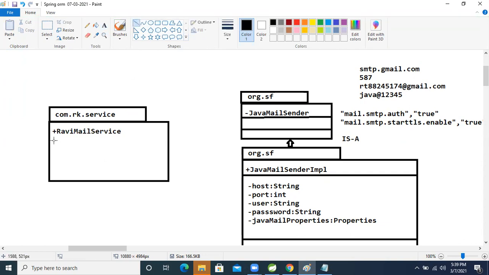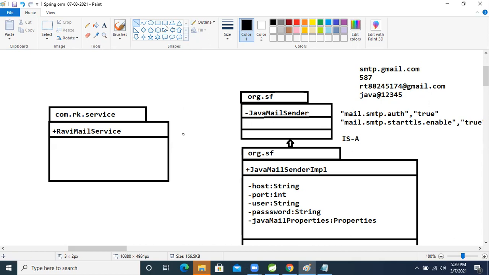Okay, fine. So now inside that, to make our application loosely coupled, which interface reference will we use? We will use an interface reference.